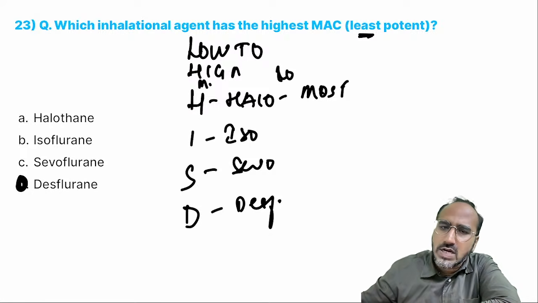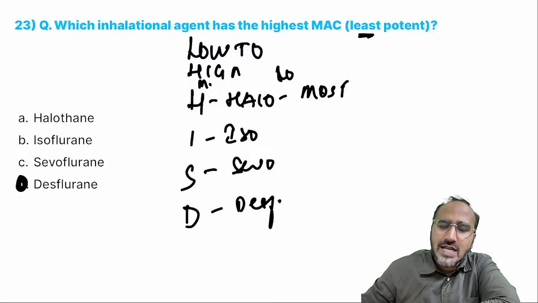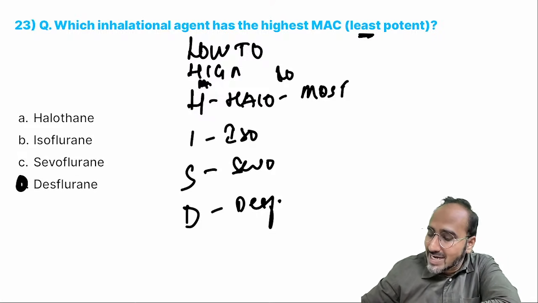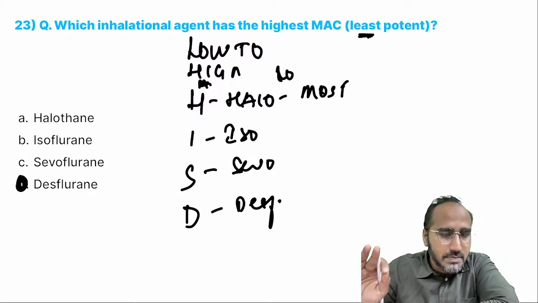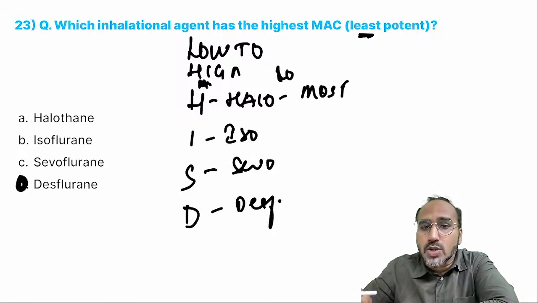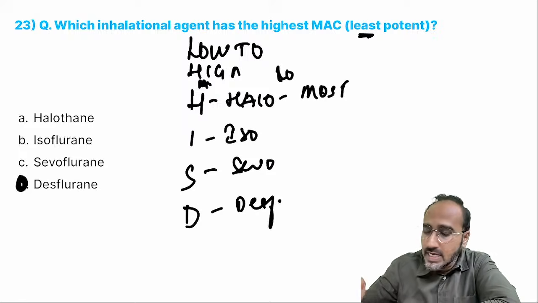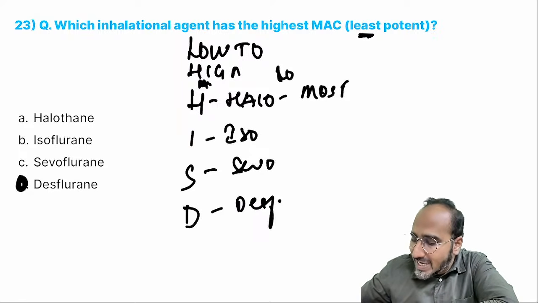Now to this mnemonic you can add M. M is methoxyflurane, not commonly used, but it has a low MAC value, lower than halothane. But remember, that's not important. Important is to remember this: low to high MAC value, the mnemonic is HISD. If you go in the opposite direction, it is DSIH.